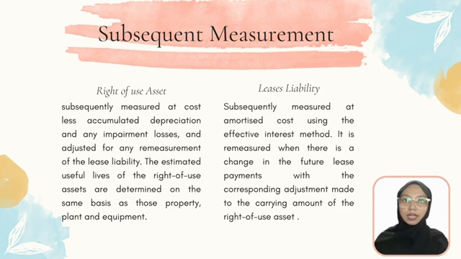Next, lease liability. It is subsequently measured at amortized cost using the effective interest method. It is remeasured when there is a change in the future lease payment, with the corresponding adjustment made to the carrying amount of the right of use asset or recognized in profit or loss if the carrying amount has been reduced to zero.